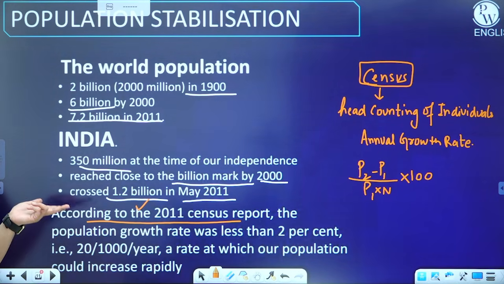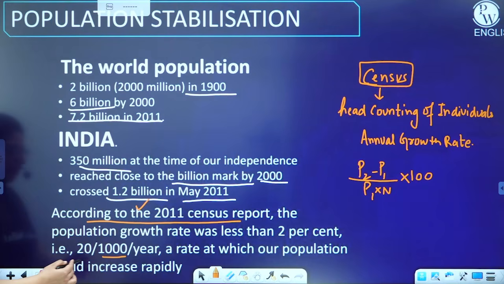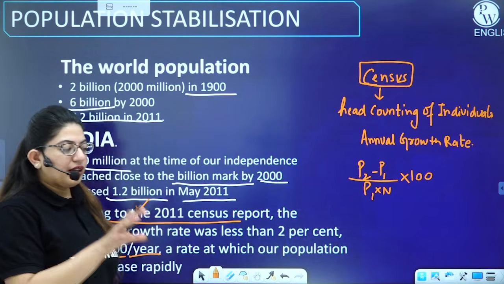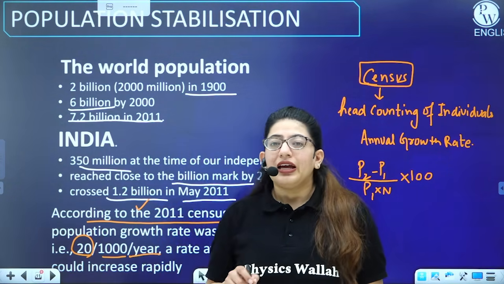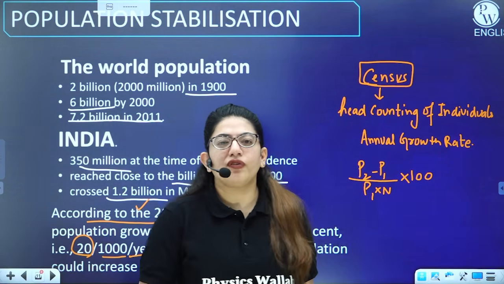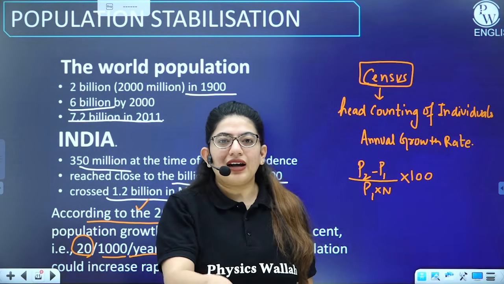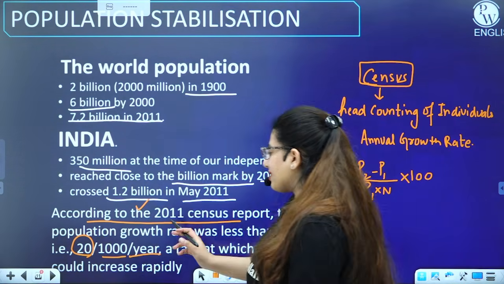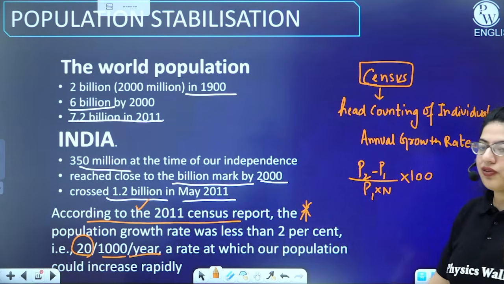Okay. So if I say it's less than 2%, what does it mean? It means per 1,000 individuals, 20 new people are added per year, right? So if I say about the year 2021, the population growth of India is less than 2%, it means that out of 1,000 individuals, 20 more are added in 2021. All right, so this is what less than 2% means. You have to remember this, because the chances of a question from this part are high.